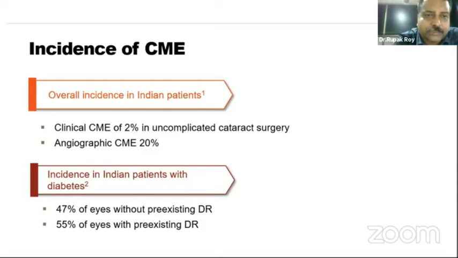So if you see the overall incidence in Indian patients, you see clinical CME of around 2% in uncomplicated cataract surgeries, and if you see the angiographic CME rates, it's around 20%. And if you see the same incidence in patients without diabetic retinopathy, it's around 47%, and with diabetic retinopathy, it goes up to around 55%. So about half of patients with diabetic retinopathy are prone to develop pseudophakic macular edema after cataract surgeries.